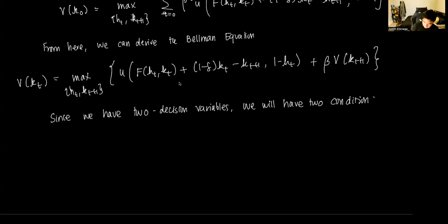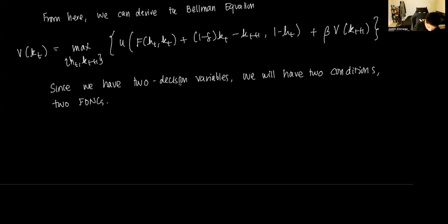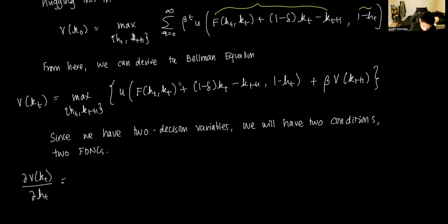In particular, two FONCs, or two first-order necessary conditions, right? So first things first, we need to derive the function with respect to HT. If we do that, notice, let me just refresh you. This is CT, and this is leisure. We will denote CT again as the first argument, leisure is the second argument, right?